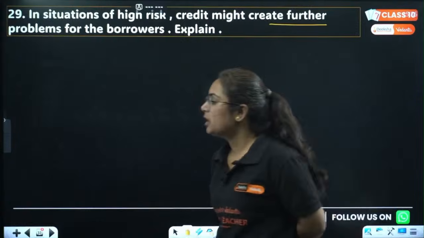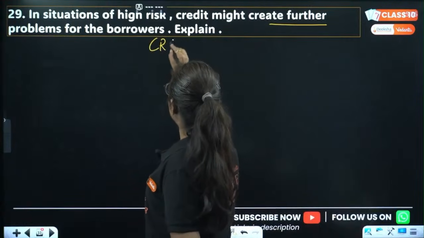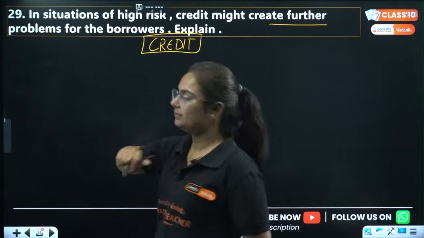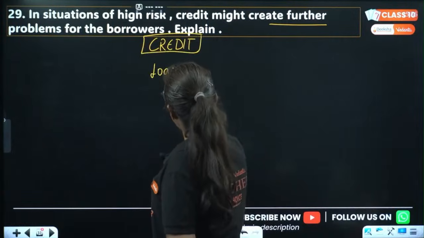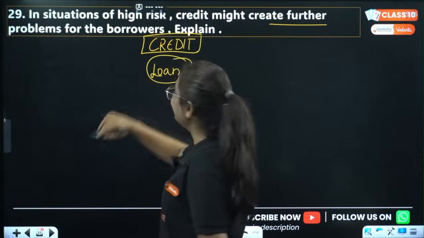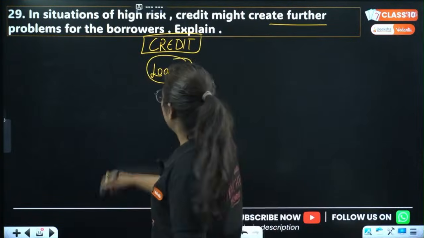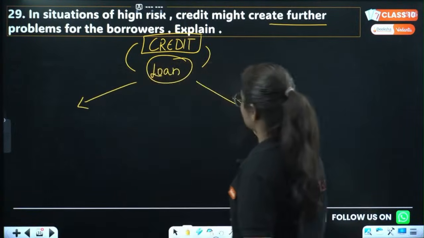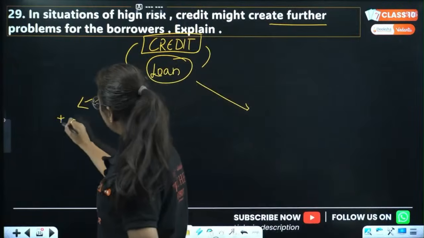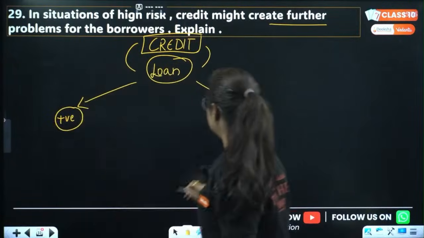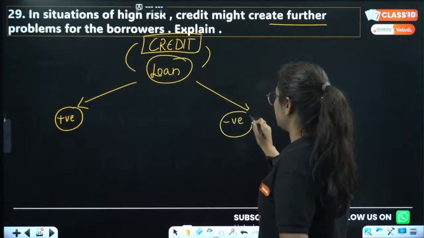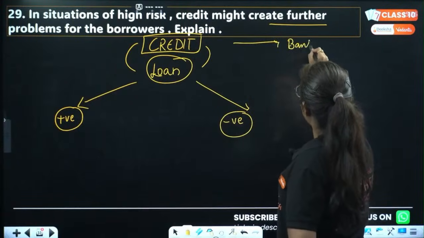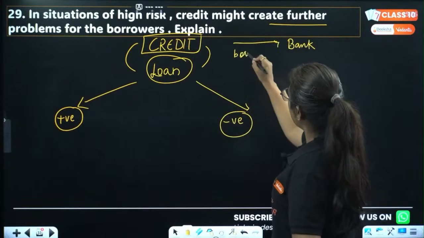Let's explain that. Credit basically is a facility in which you are getting money. Here the form of credit I'm talking about is not salary, it is loan. Whenever we go to take a loan, there are two situations. What are they? There can be a positive situation and there can be a negative situation for the borrower. Whenever a person is taking credit from the bank, the person is referred to as a borrower.